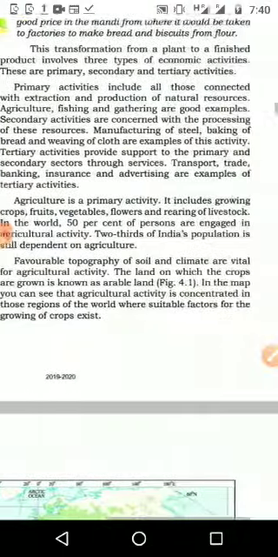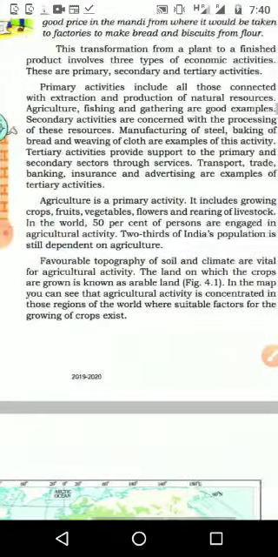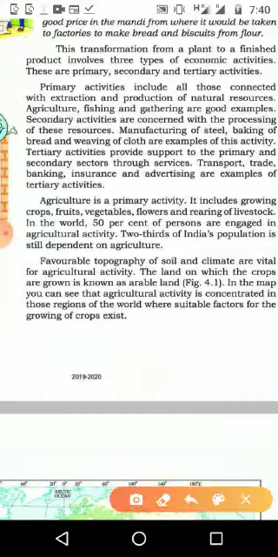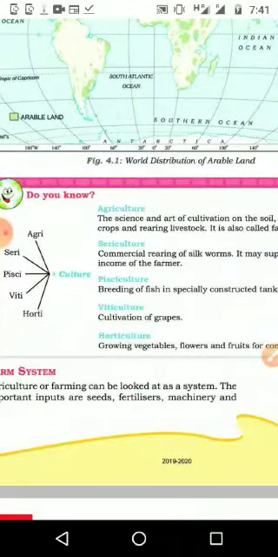And we know what percentage of people participate in agriculture, that is 50% in the world, and in India that is 1/3. And the map shows in which areas of the world we have the maximum agricultural land. And again we have seen the box: agriculture, sericulture, pisciculture, viticulture and horticulture.